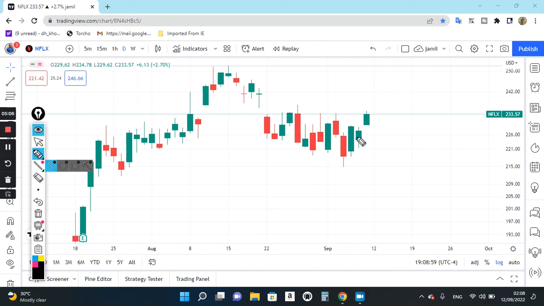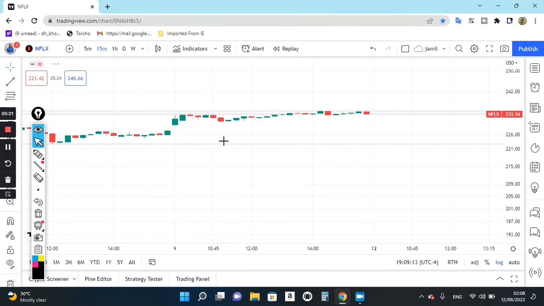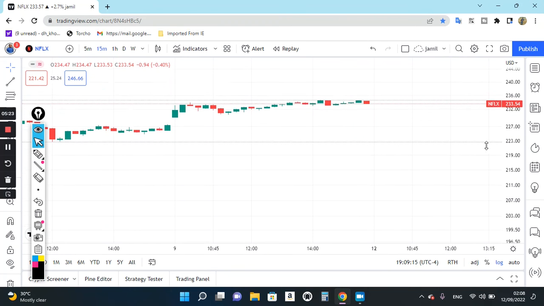So if there is a gap down opening in a negative market, with big news and big impact on the market, then definitely if it gaps down, it can become negative also. That's a different scenario we're going to cover on the 15-minute time frame. So let's check the 15-minute time frame to understand how exactly we can plan to take a trade for tomorrow.